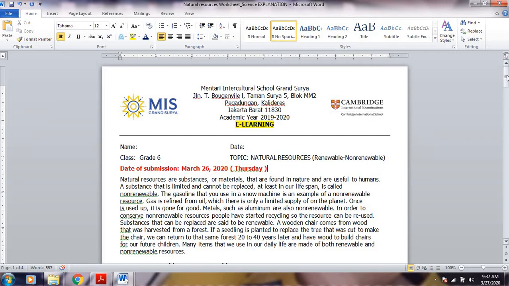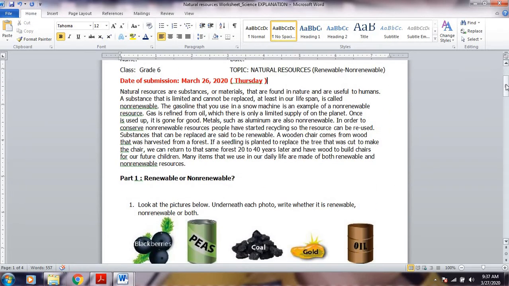Now, I gave an activity about identifying if the following materials are considered to be renewable or non-renewable. So this is part 1, renewable or non-renewable.